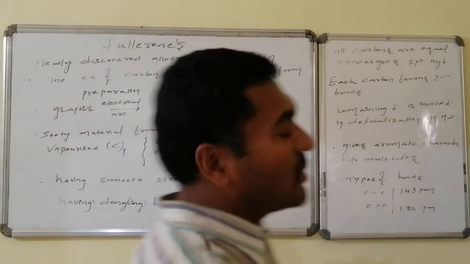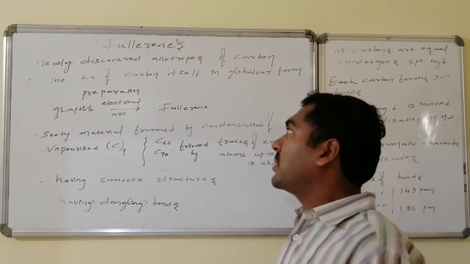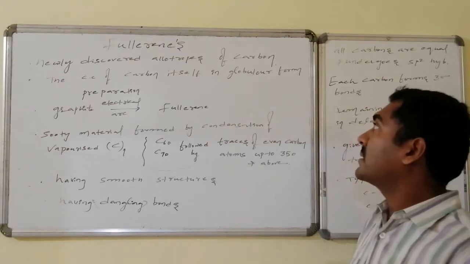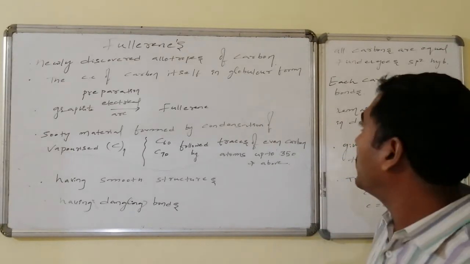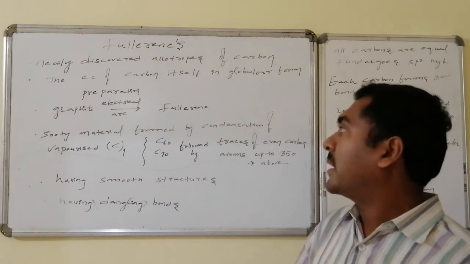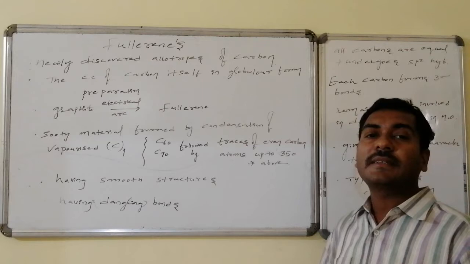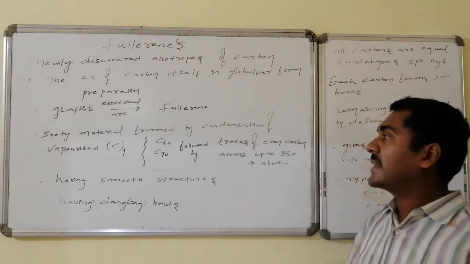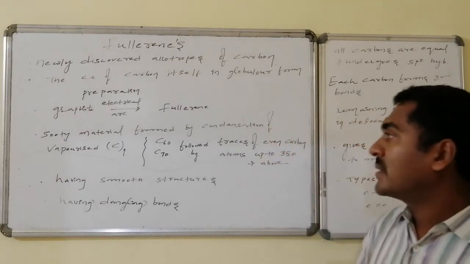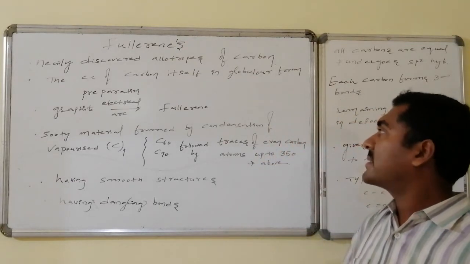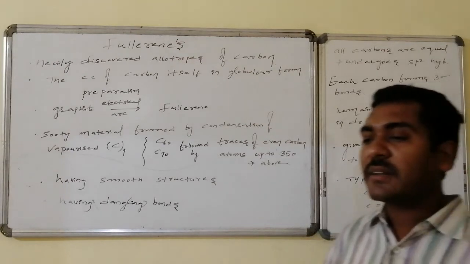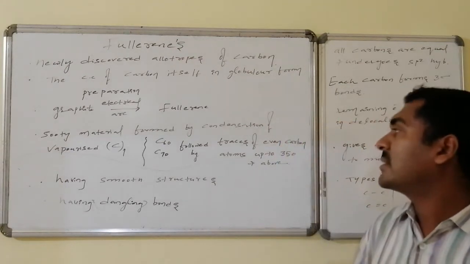Fullerenes, a newly discovered allotropic form of carbon, is fullerene. In this, the chemical combination of carbon itself occurs in a globular shape or form. Graphite, on heating under electrical arc conditions, is converted to fullerene by using electricity in the inert gases present, like helium as well as neon. A sooty material formed by condensation of the vaporized carbon atoms leads to the formation of fullerenes.